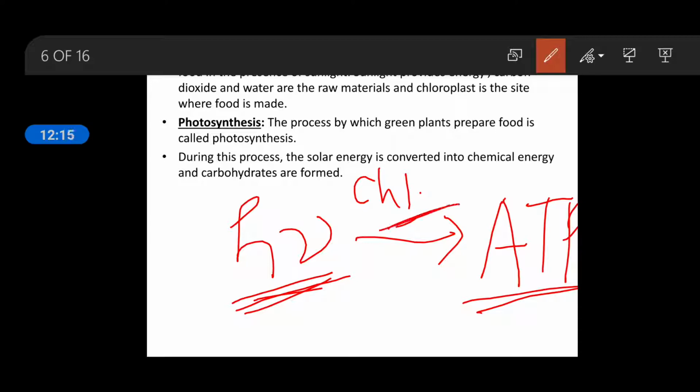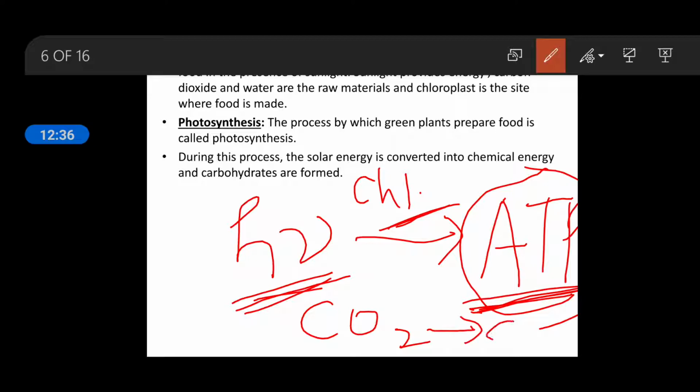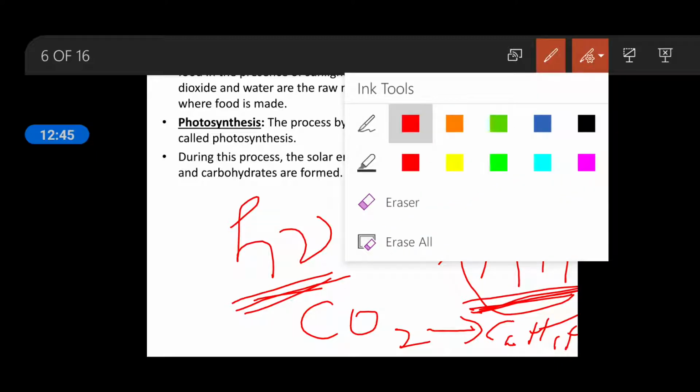And in chlorophyll pigments there is some arrangement due to which this light energy is converted into chemical energy, that is ATP and NADPH2. Then this energy is utilized for CO2 reduction, and CO2 will be reduced into glucose, C6H12O6. Okay, it will form glucose. So this is the procedure.